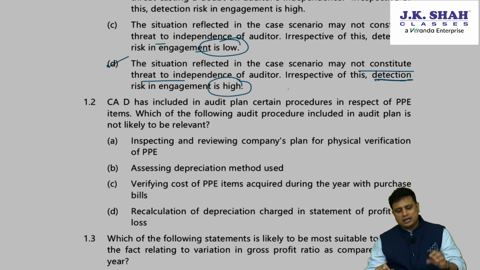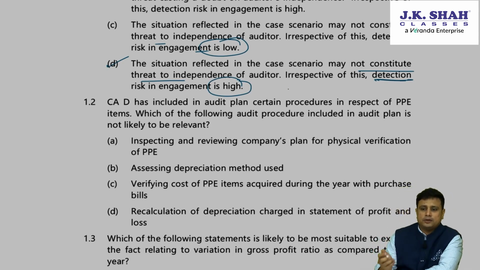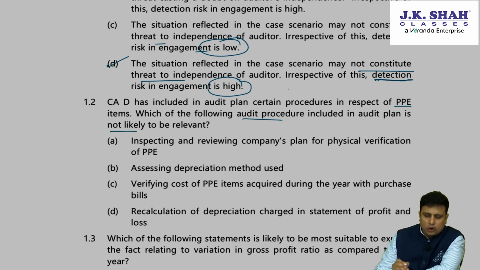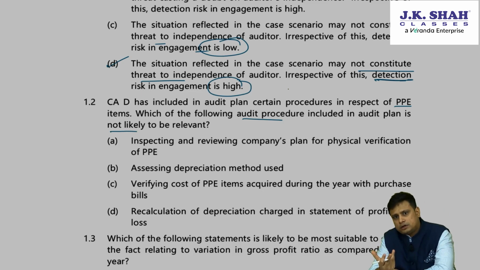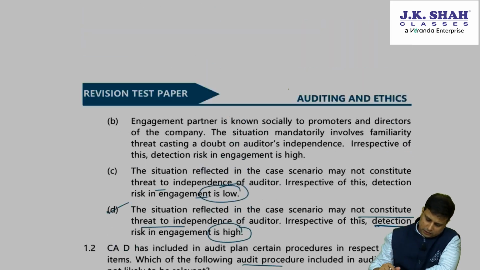Next, CAD included in the audit plan certain procedures in respect of PPE. Which of the following audit procedures included in the plan is not relevant? Inspecting and reviewing the company's plan, this is relevant. Assessing the depreciation method, yes, this is also relevant. Verifying the cost of PPE items acquired during the year with the purchases.